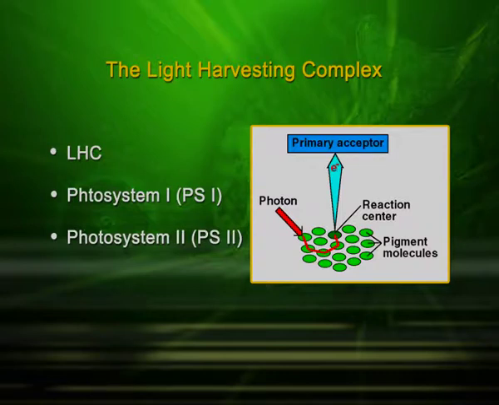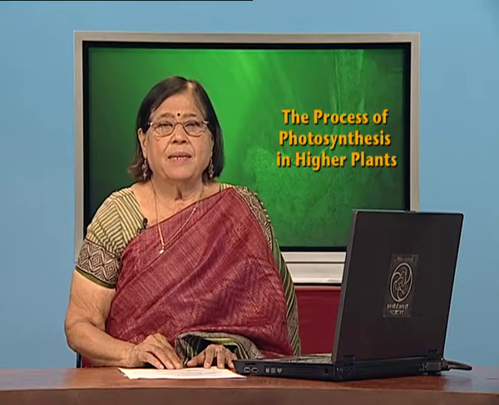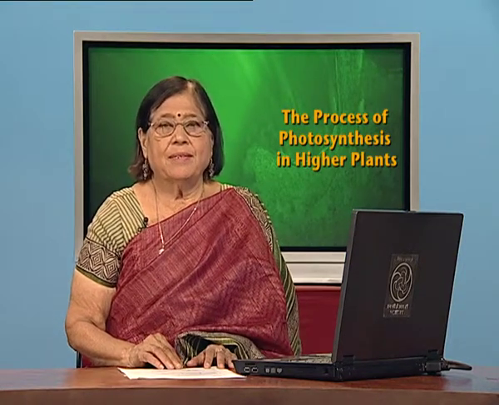I will now show it in the diagram. You can see there are pigment molecules at the base shown in green color. It has one chlorophyll A molecule which is shown as the red line, and this is in fact the reaction center, whereas photosystem 1 and photosystem 2 make up the primary acceptor part, acting like an antenna, and the electron system plays a role in this, which we are going to discuss in the next session. So, children, this is the light harvesting complex which plays an important role in photosynthesis.